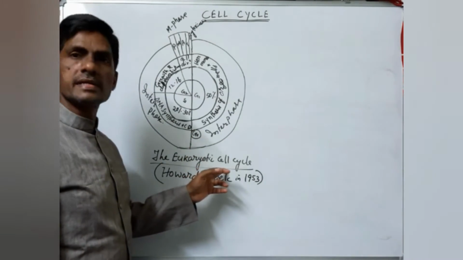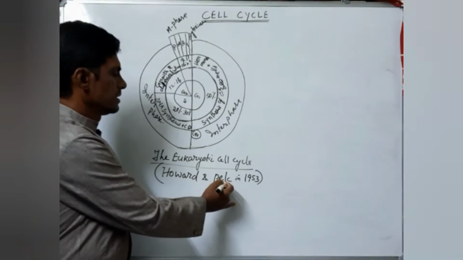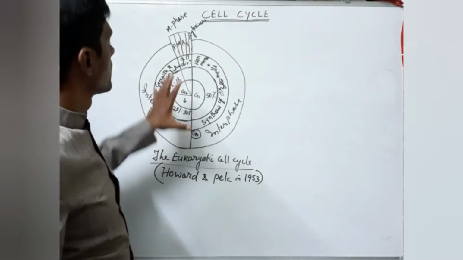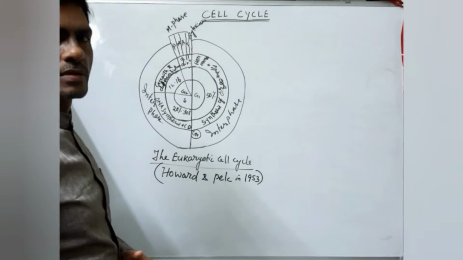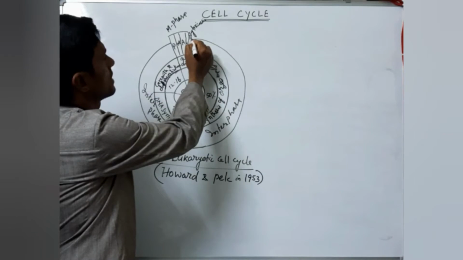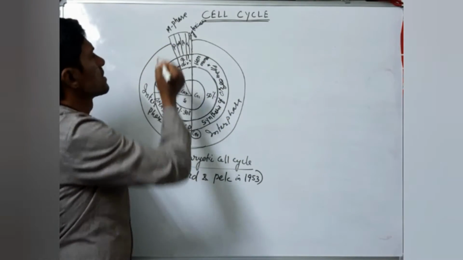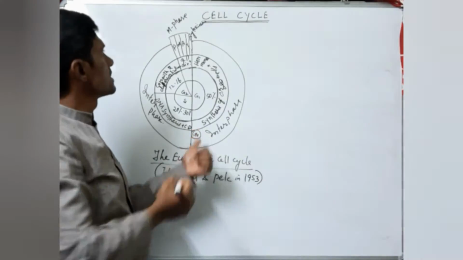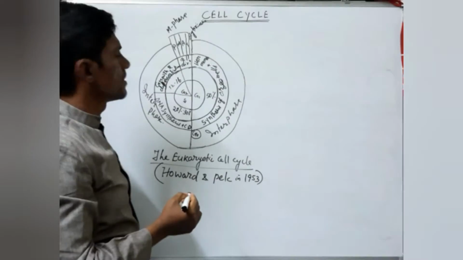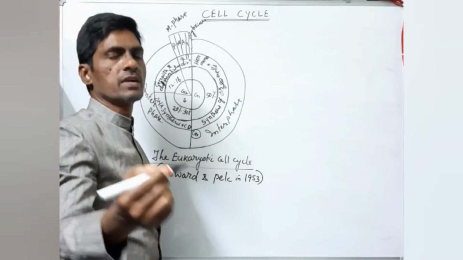The eukaryotic cell cycle was described by Howard and Pelc in 1953, and the cell cycle consists, as already discussed, of interphase and M phase. Here, this total up to here is called interphase, and this part is called M phase. So first of all, let us discuss the duration of the cell cycle in different organisms.